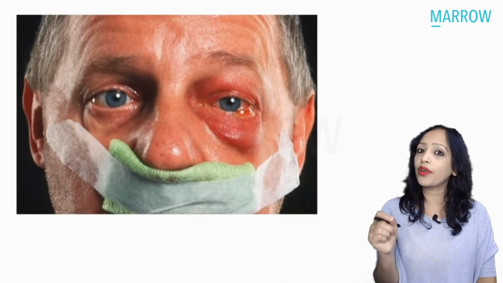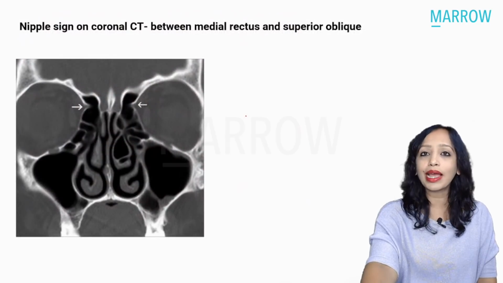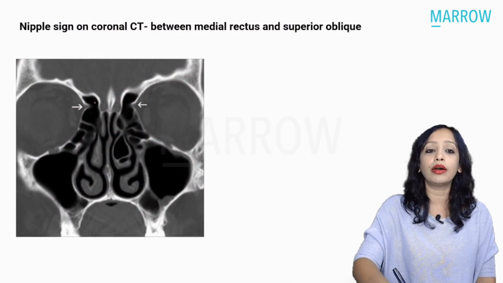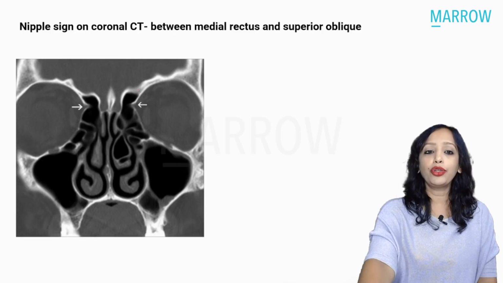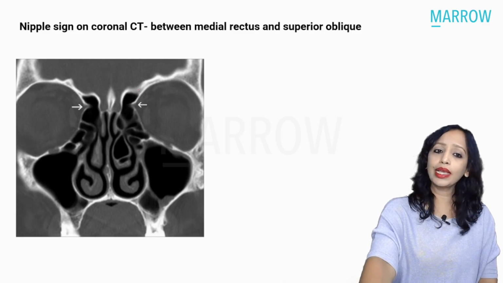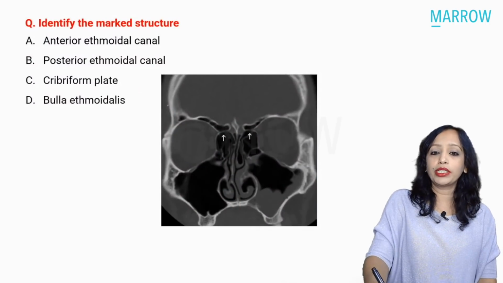That is why before FESS it is mandatory that we get the CT done and we look for this particular structure, the anterior ethmoidal artery. And this notch is what is known as the nipple sign. This is where you are going to find the prominence in between these two muscles, and you are going to exactly see it like this. So that is what is being pointed here.